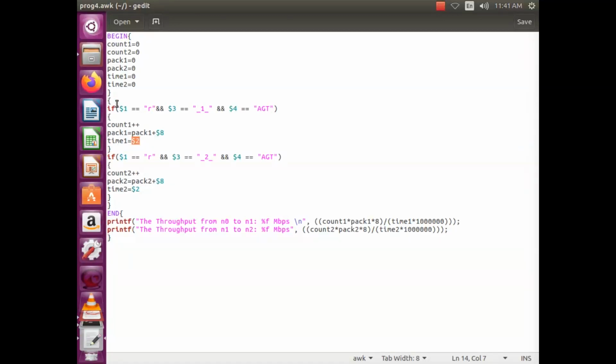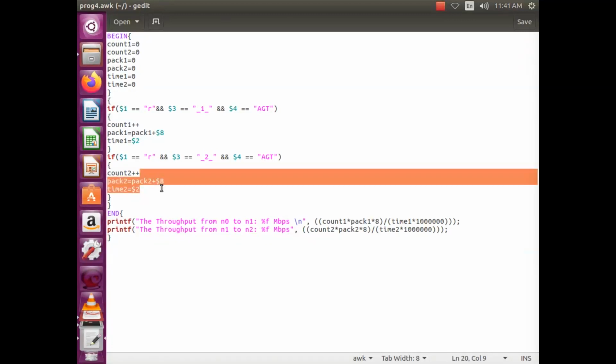Like that, I keep counting the number of packets received from node 1 of type AGT, and these details are updated. Similarly for node 2: if we receive such a packet from node 2, I update the count to packet 2 and time 2.